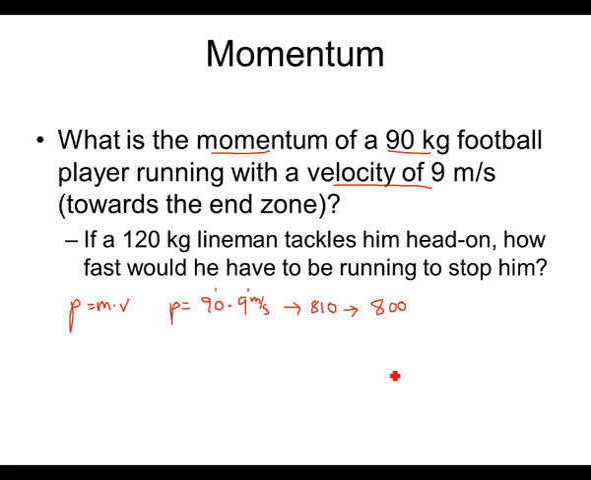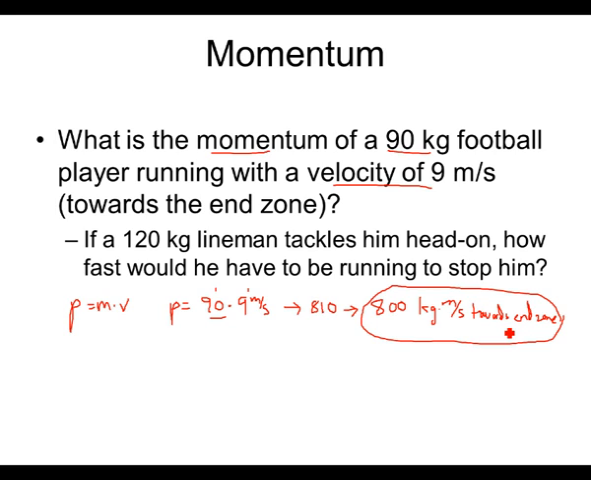And what's my unit label? Well, the 90 was in kilograms and meters per second. So kilogram meters per second towards the end zone. We have to have our direction. So towards end zone is what that says. Circle it. Done. So momentum of 800 kilogram meters per second towards the end zone.